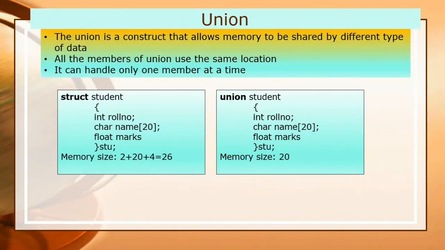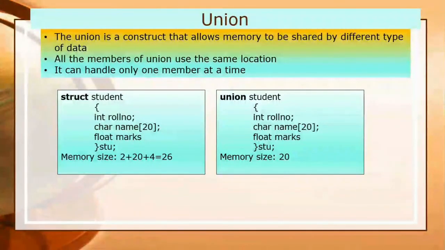But in case of union, as all the members of union use the same location, here the largest member is of character type, which is name. Name is the data member which acquires the largest memory location, 20 bytes. So in case of union, it will create a single block of 20 bytes.